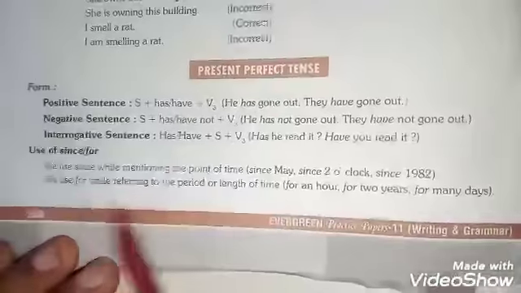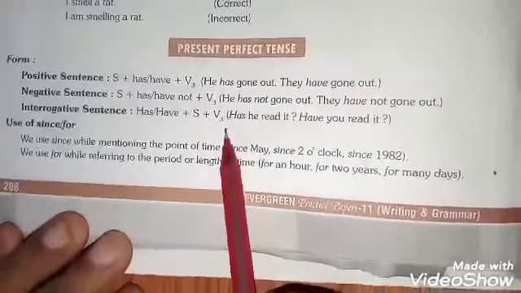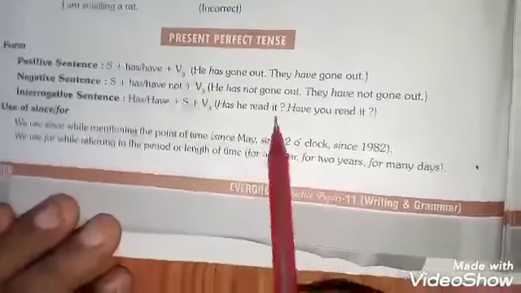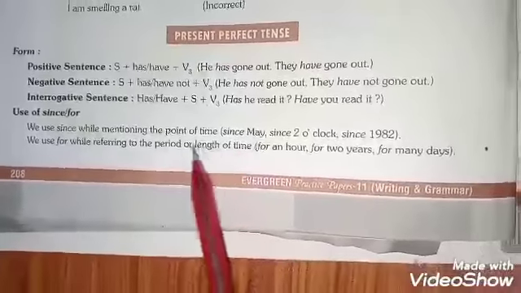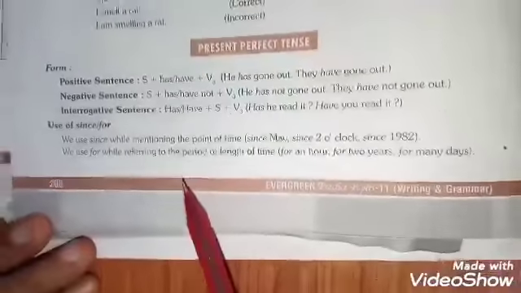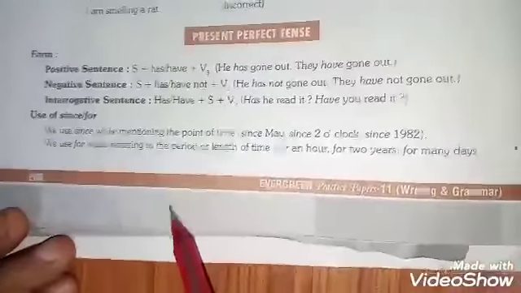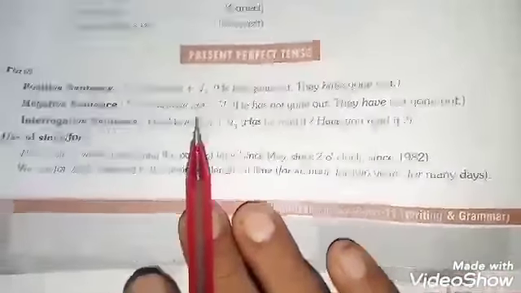Now, interrogative sentences: has or have plus subject plus V3. Has he read it? Have you read it? When the sentence is used as a part of present perfect tense, has or have should be made clear and it should be used clearly in our life.